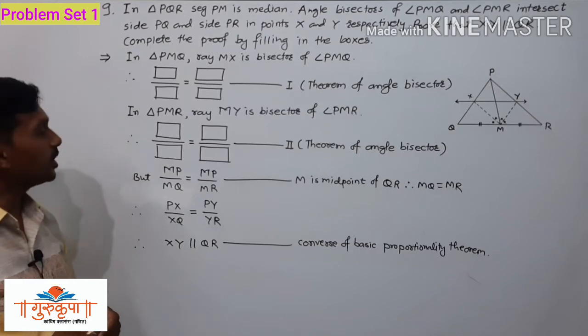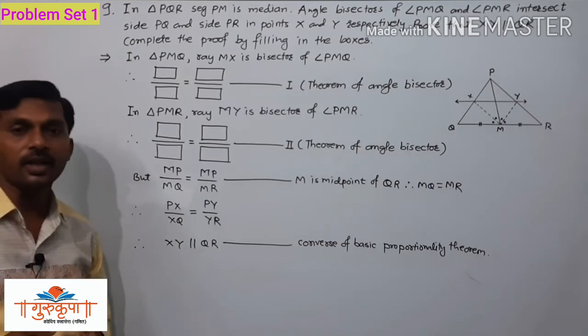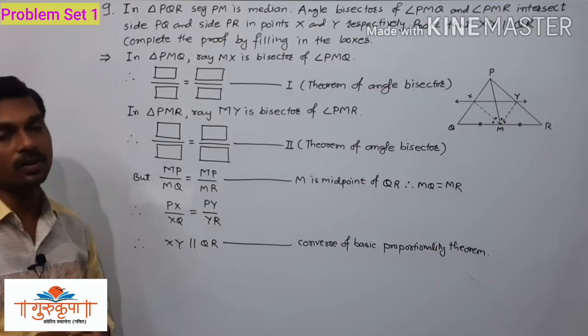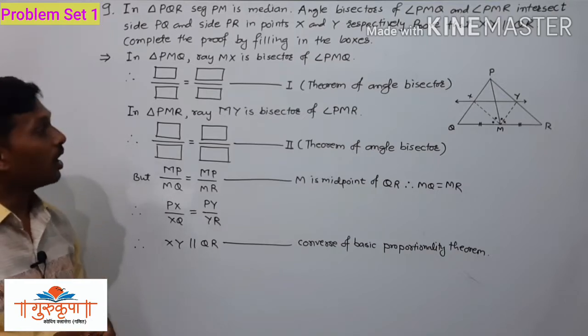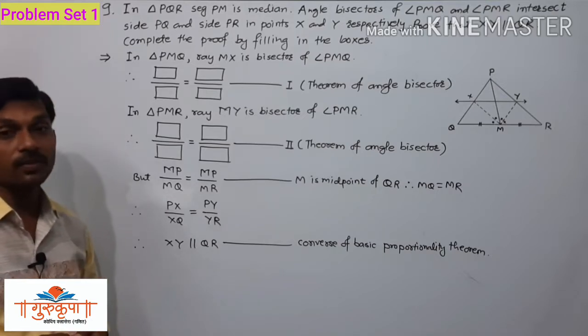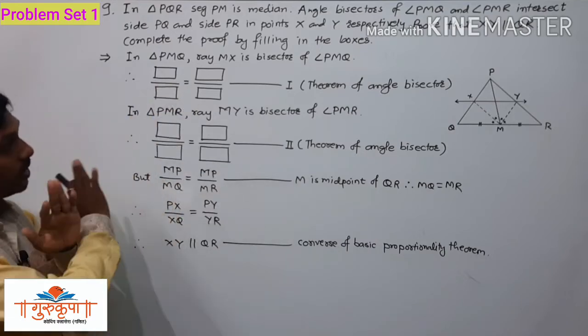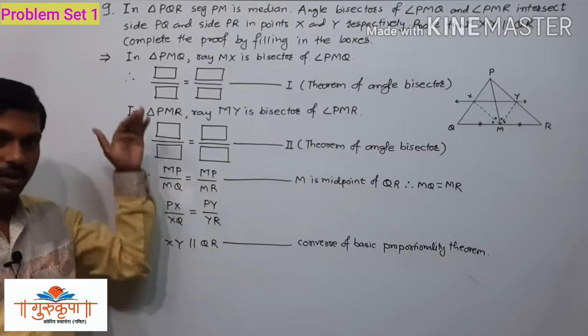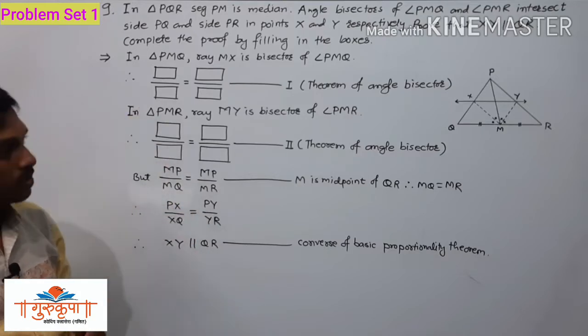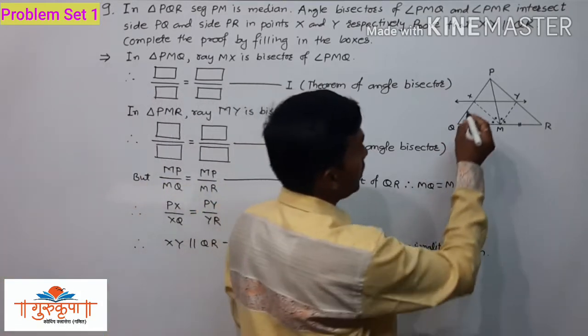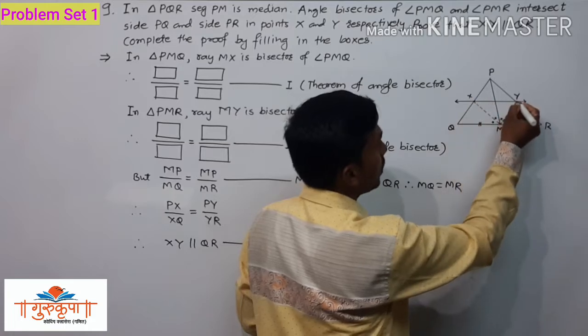But suppose it is not given as an activity and it is given as an example. How do we have to solve this example? Since we do not have anything there, we have to write the whole proof. So here we have to prove that XY is parallel to QR.